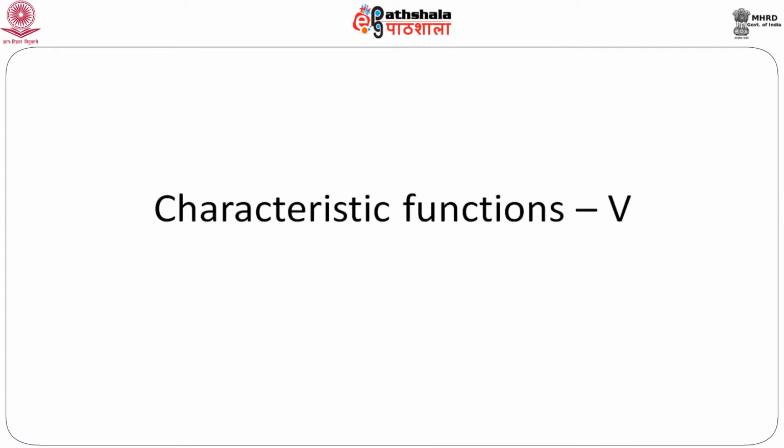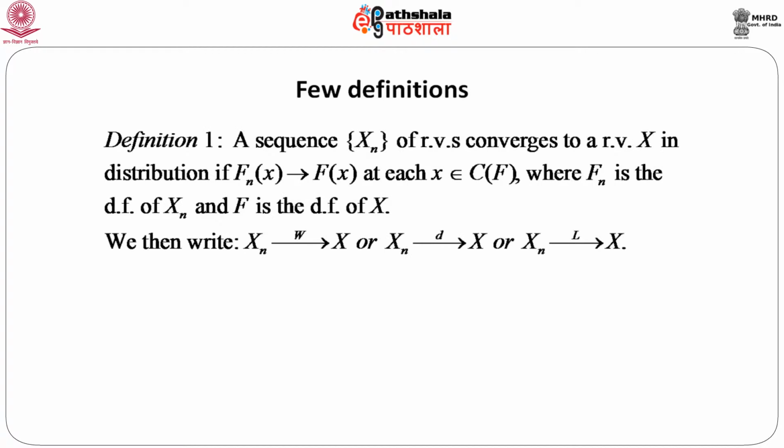Just now I mentioned that we will start with some concepts of convergence corresponding to a sequence of random variables or a sequence of distribution functions. So, the first definition that I will consider is this: suppose X n is a sequence of random variables and it converges to X in distribution. So, the question is, what is the definition of that? A sequence X n of random variables converges to a random variable X in distribution if F n x tends to F x.